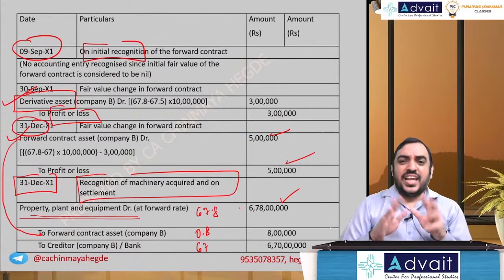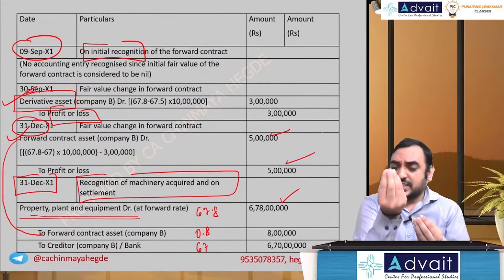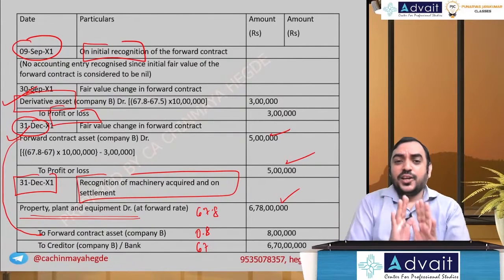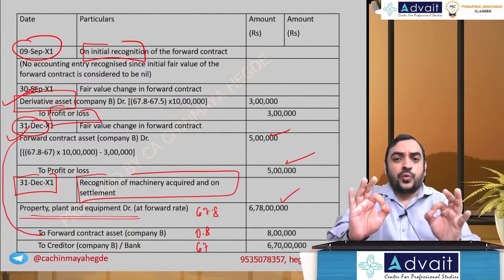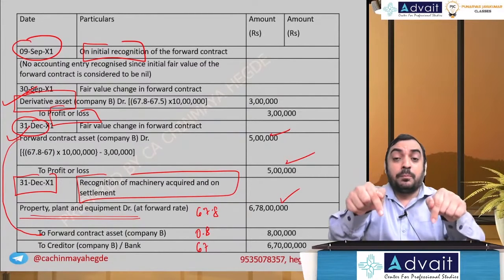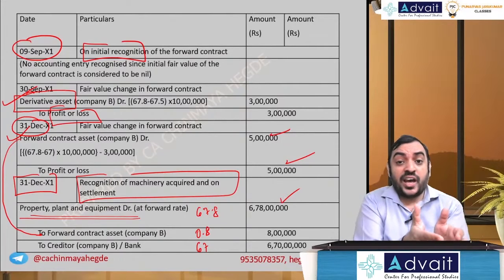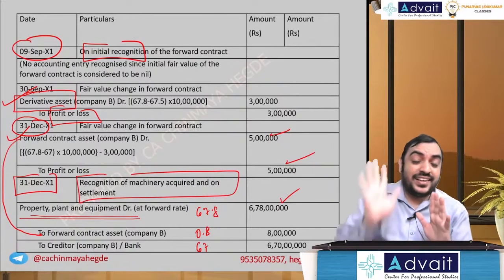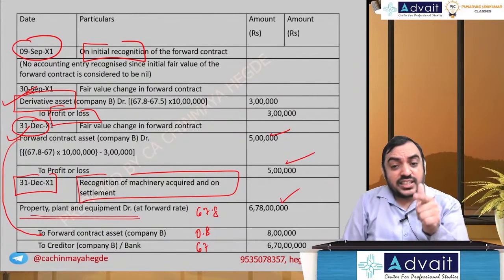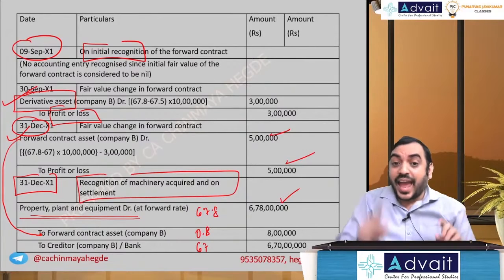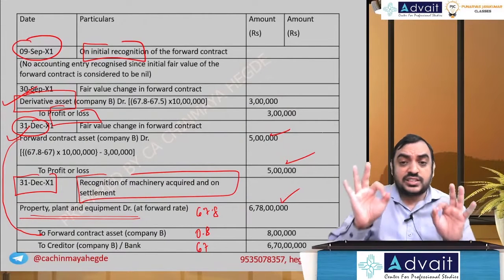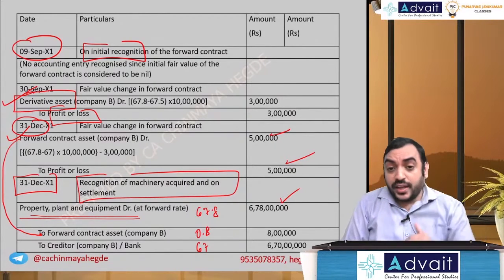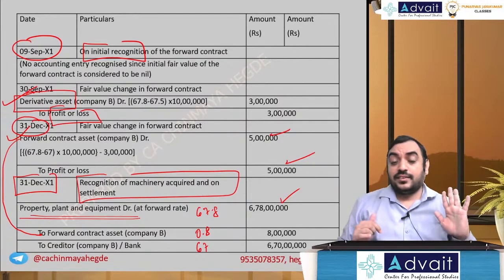So basically, if I have to give you a simple one-line answer: when you entered into the forward contract on 9 September, machinery value 10 lakh dollars, what is its rupee value as on that date? It was 67.8. Now today, it became 67.